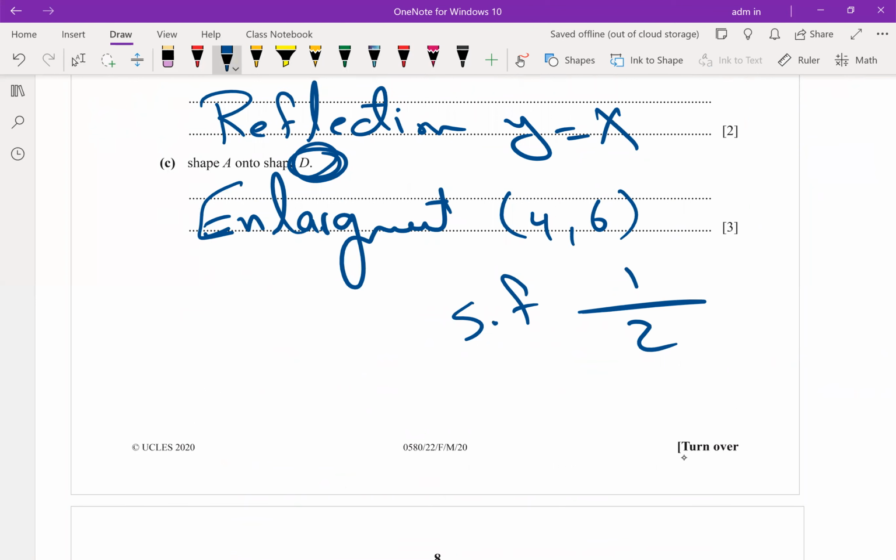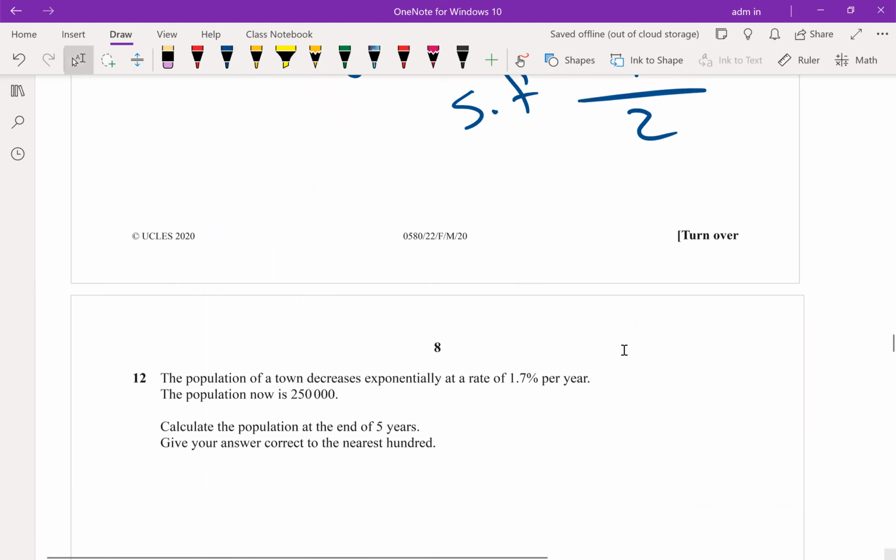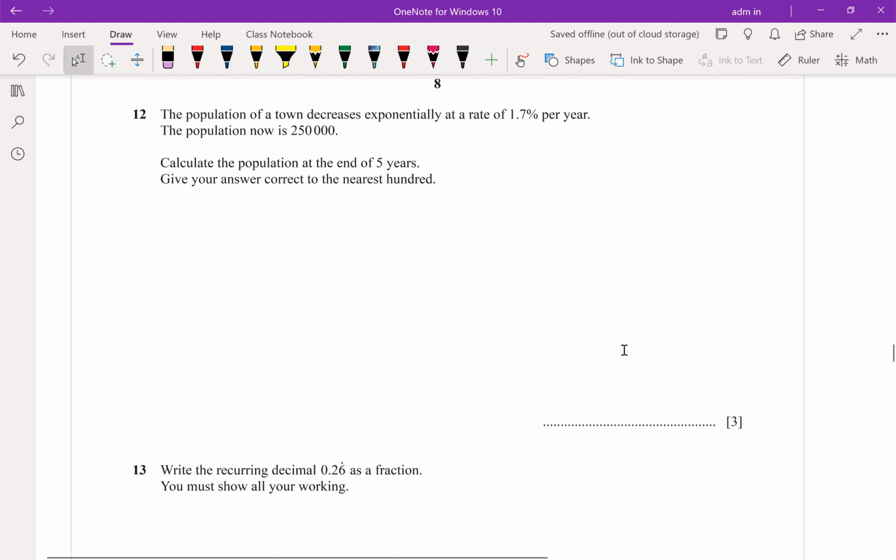Who can tell me the scale of area? Area, 1 over 4. Bravo. The 2 shapes are similar. In enlargement, the 2 shapes are similar. Reflection, rotation, translation give congruent shapes, identical, exactly the same. But enlargement gives similar shapes. If you ask about area, square it, it will be 1 over 4.